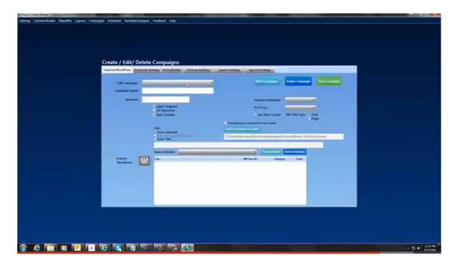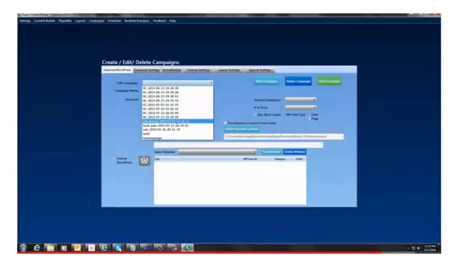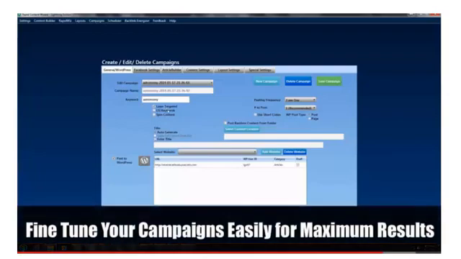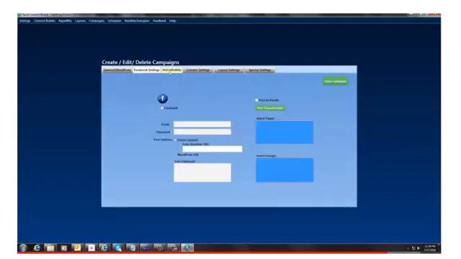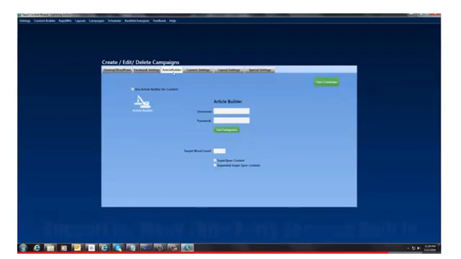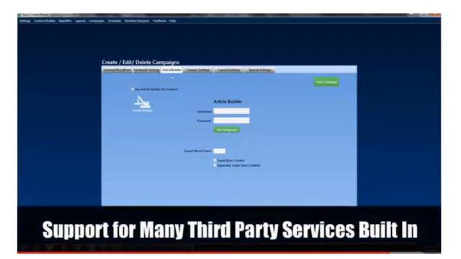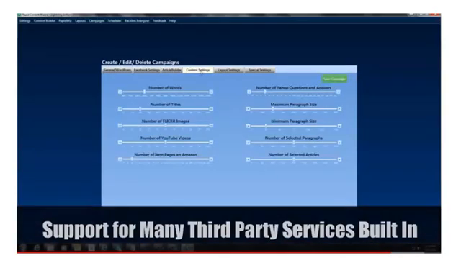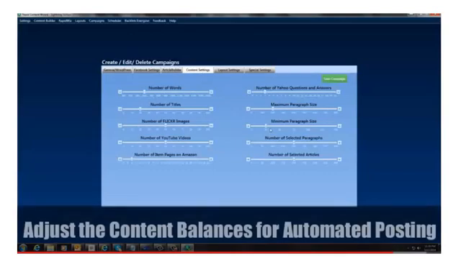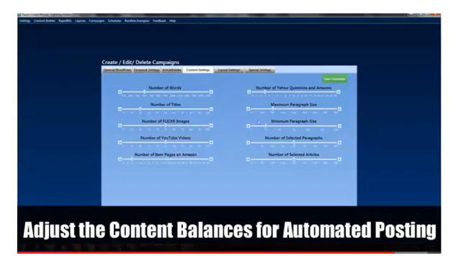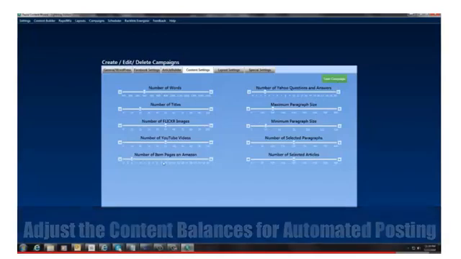I can come over here and show you quickly what the campaign looked like. There it is. It's laser targeted. It auto-generates the title 3 times per day. Everything is in here. We've got all these other features in here. We've got the Facebook settings in here. Article Builder. If you have Article Builder, you can use that as another form of content. We have sliders for all your content.